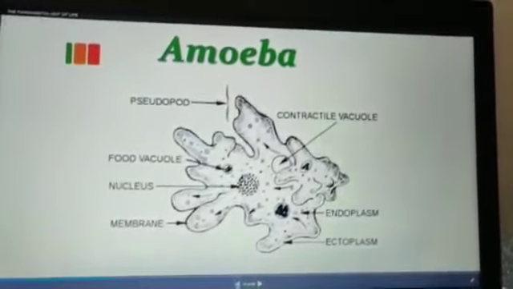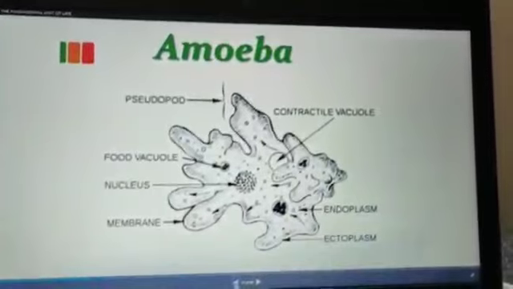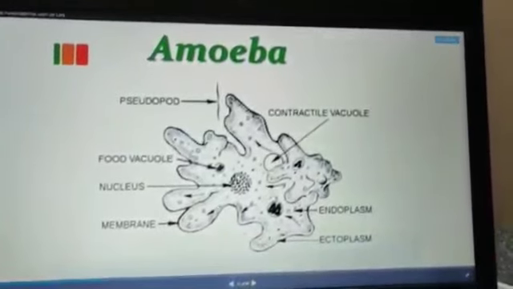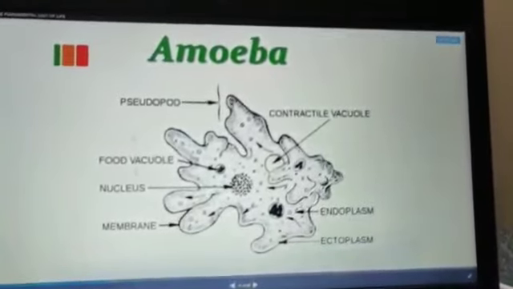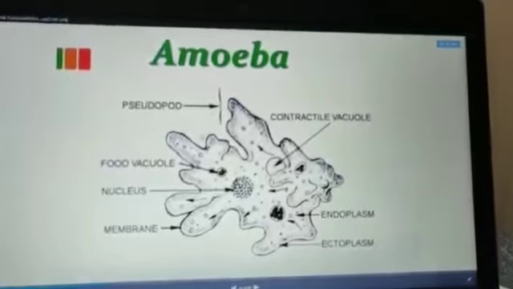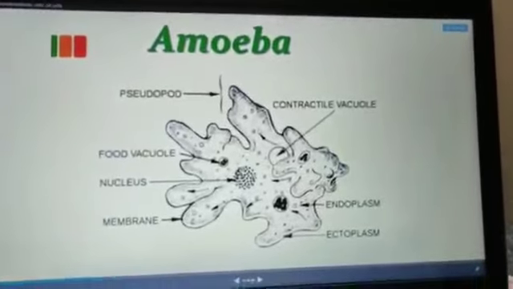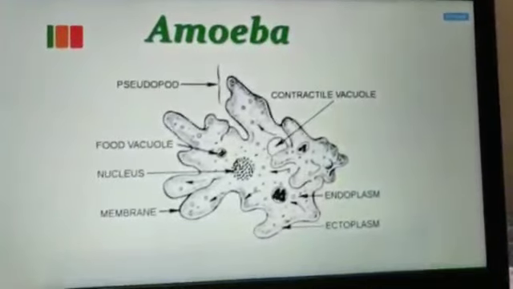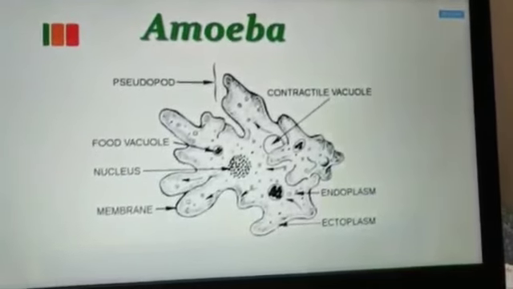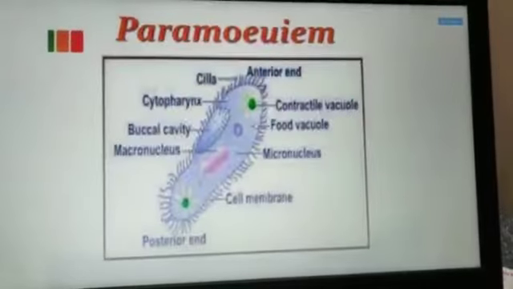Amoeba is again a unicellular organism. You are able to see the different parts of the amoeba. Pseudopodia, these finger-like projections, are called pseudopodia. Nucleus is present, food vacuole is present, contractile vacuole is present. So these are all the different parts of an amoeba.